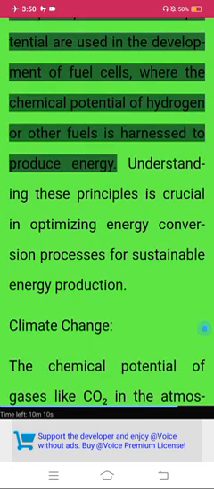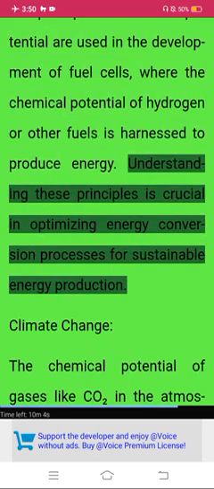Renewable energy. The principles of chemical potential are used in the development of fuel cells, where the chemical potential of hydrogen or other fuels is harnessed to produce energy. Understanding these principles is crucial in optimizing energy conversion processes for sustainable energy production.